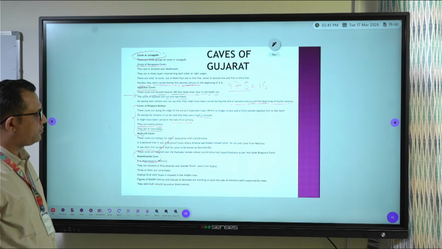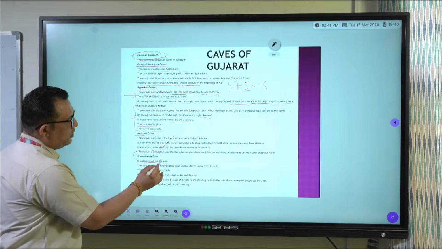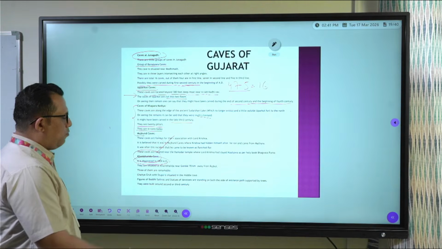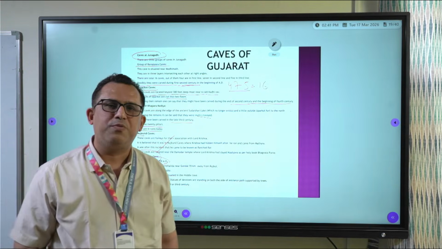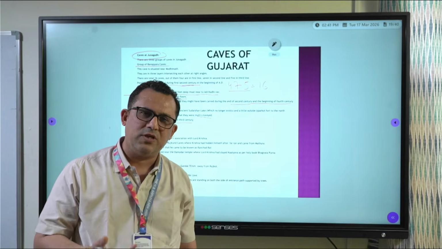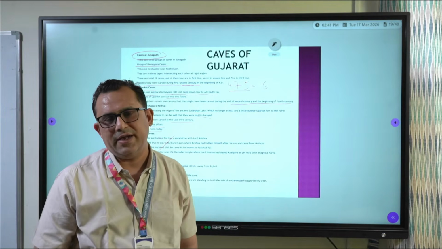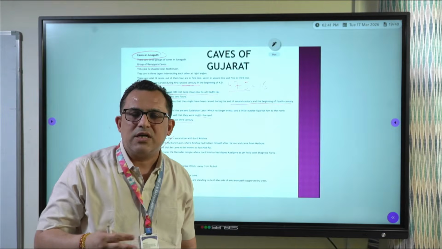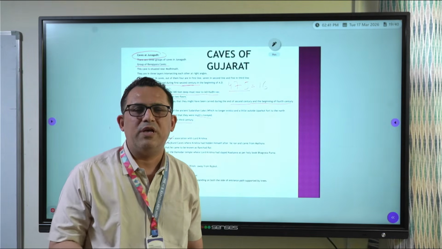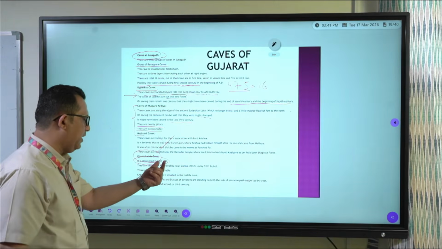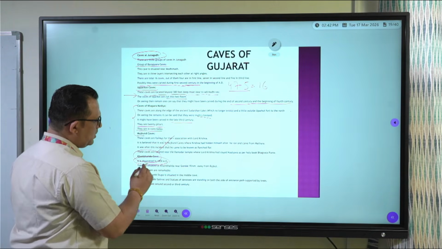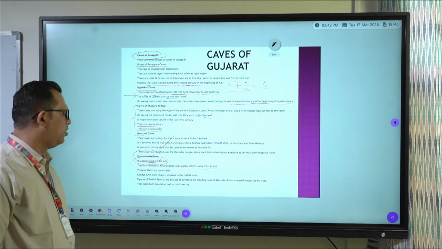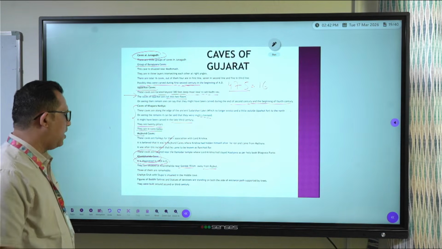Now Kapadia caves. If I talk about Kapadia caves, they were discovered in the 20th century, 1959. Most of the caves, most of the stupas, most of the ancient heritage belonging to India from the Buddhist period or ancient period are being discovered till now because most of them are under forest cover. So these were discovered in the 20th century, and this Kapadia cave is near Gondal, 70 kilometers away from Rajkot. So you can say Kapadia cave is mostly near Rajkot.